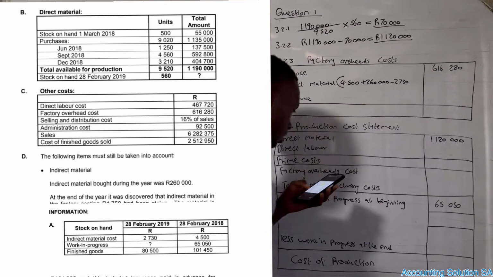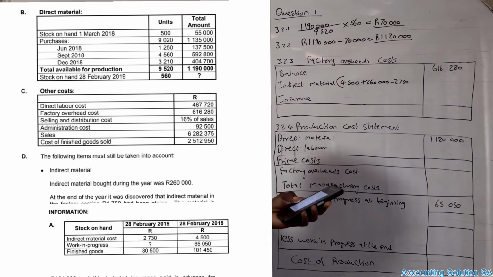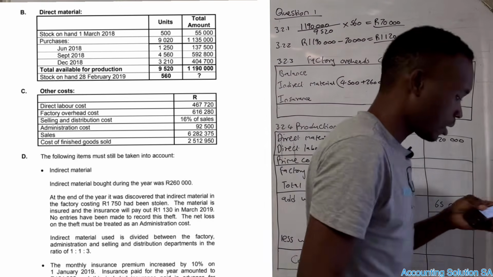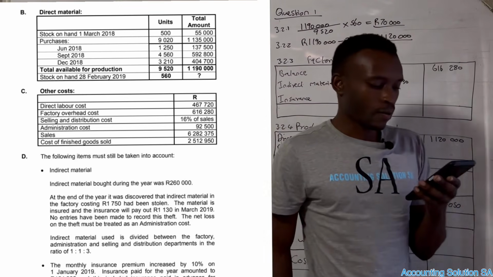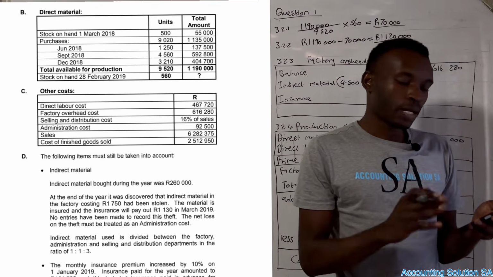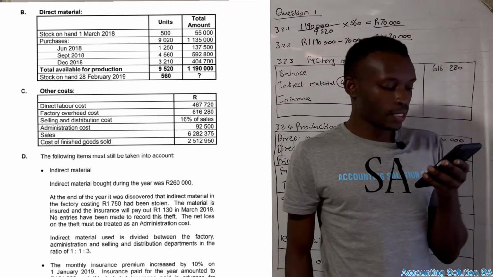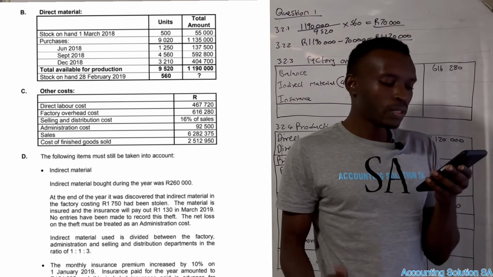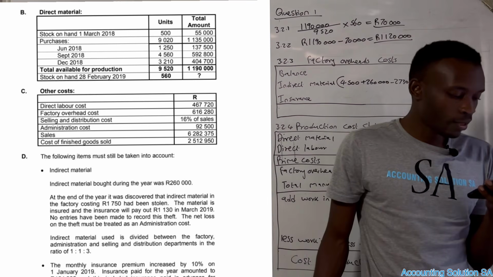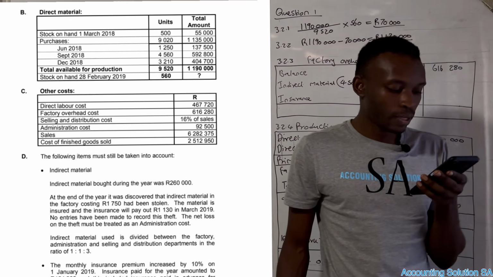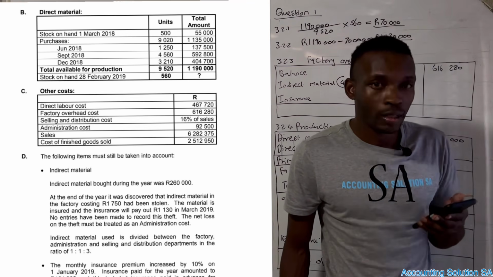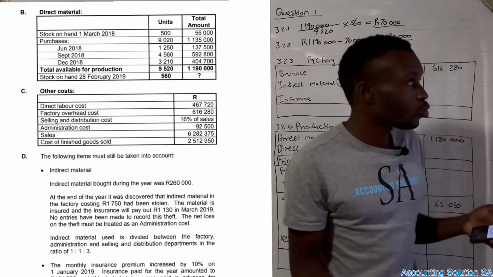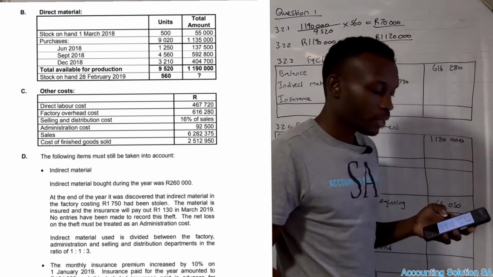That's what we do first. And after that, now let's read the transaction so that we can understand what we need to adjust. Opening plus purchase minus closing. They say that at the end of the year, it was discovered that the indirect material in the factory costing 1,750 had been stolen, which means that it was not used. At the end of the calculation, we must subtract it.